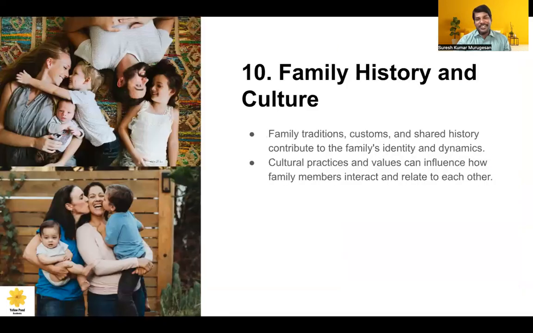Family history and culture, yes. The tradition of the family has a huge impact. It is our family duty, we have to do that. They will say that the male members can do certain things and female members are not supposed to do that. We have to accept it and give value to those components also. Values are very important for family dynamics and need to be practiced for better family well-being.